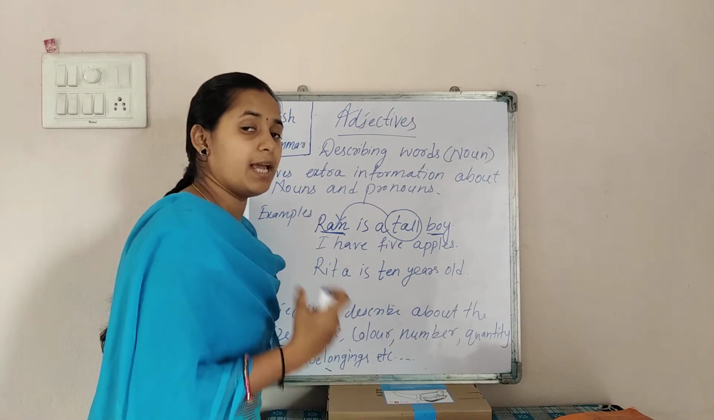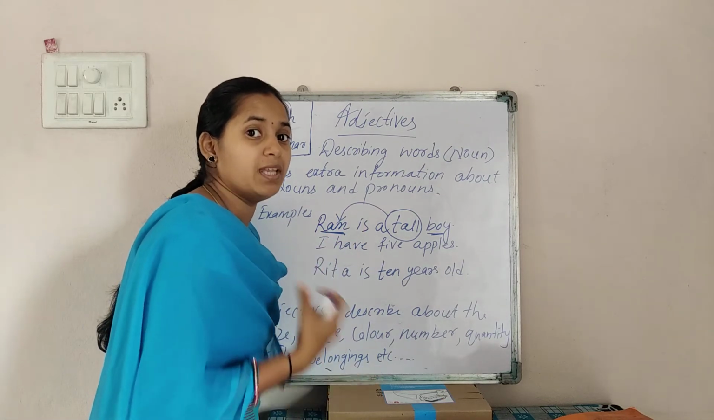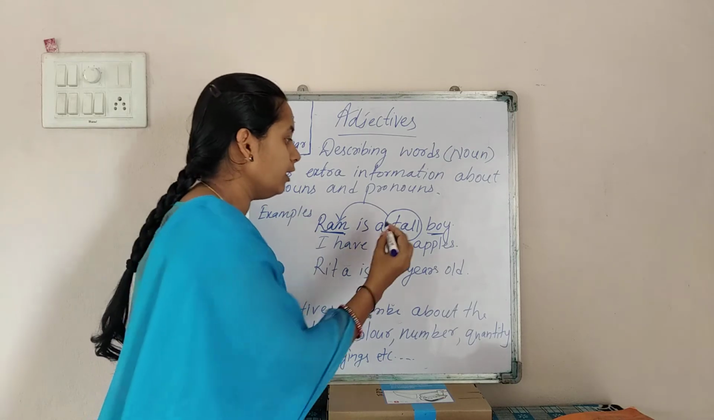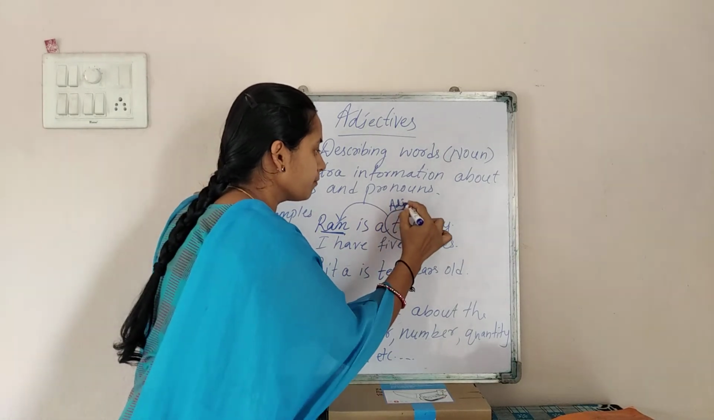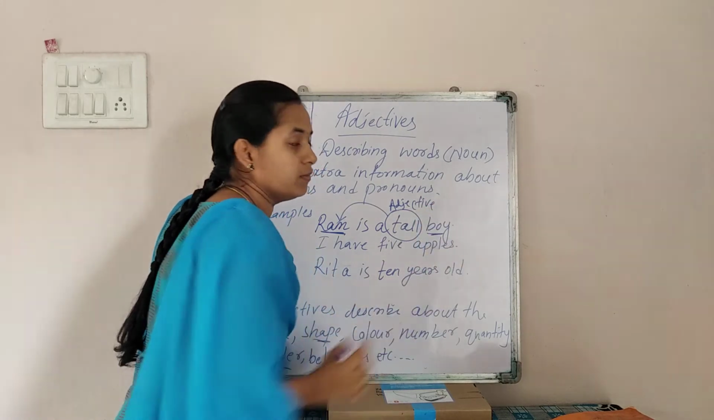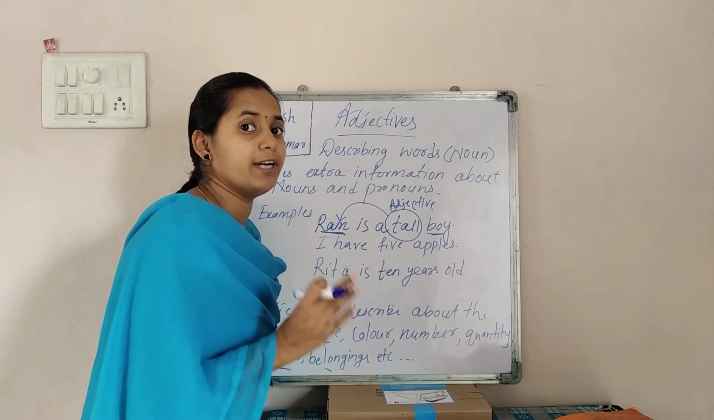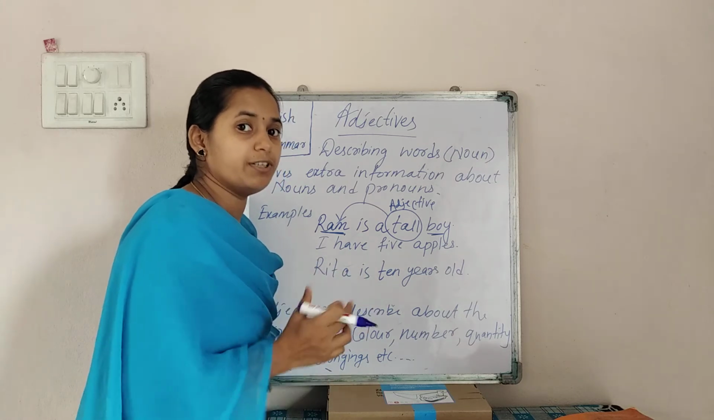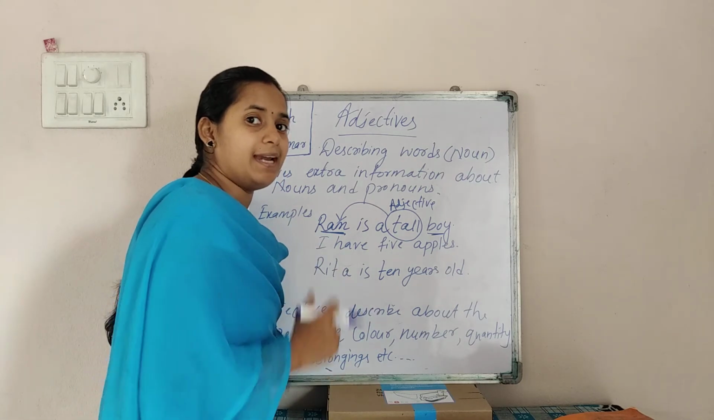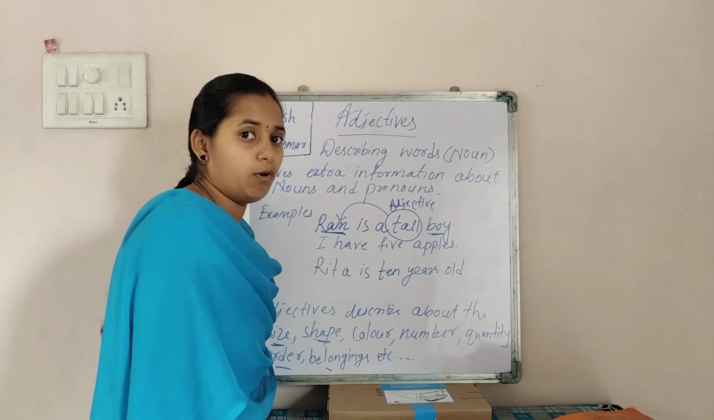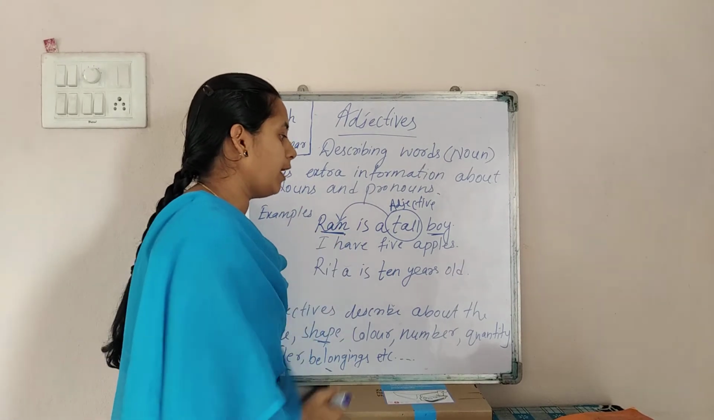That means it gives extra information about Ram, the noun. Yes or no? Yes. So here tall is called your adjective. Understood, kids? So the word which gives extra information or describes the noun present in the sentence is called an adjective.